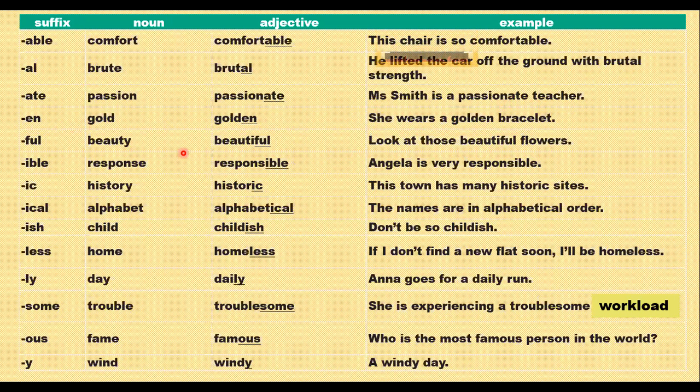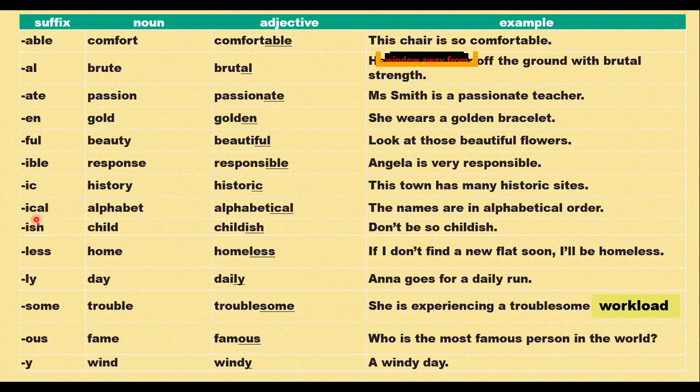Okay, clear? Ible, able. Okay, so response, responsible. Response is a noun. Responsible is the adjective. Angela is very responsible. So Angela is the name of a person, again a noun, and responsible is the adjective describing Angela. If we add the suffix ic, then what does it become? History is a noun, and historic is an adjective. This town has many historic sites. Sites, again, is a place, so it's a noun, and historic is the adjective I have here.